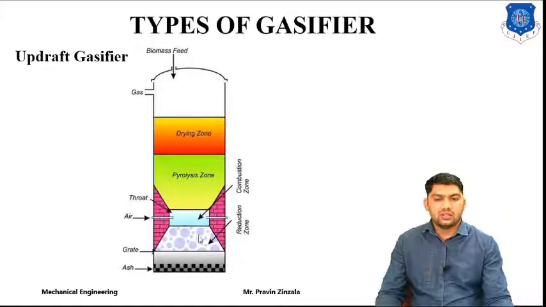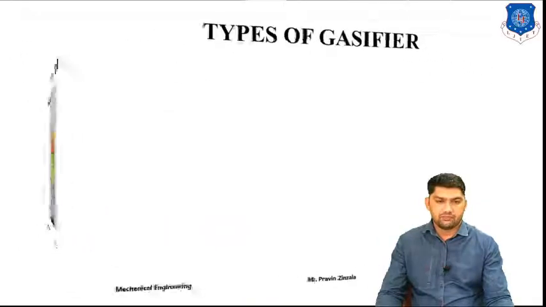After the combustion, it comes to the reduction zone, and the final part is the ash content. The flow of our gas is from bottom to the top, so it's called an updraft gasifier.